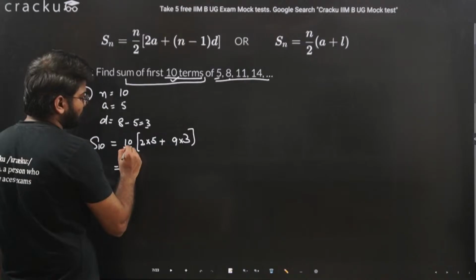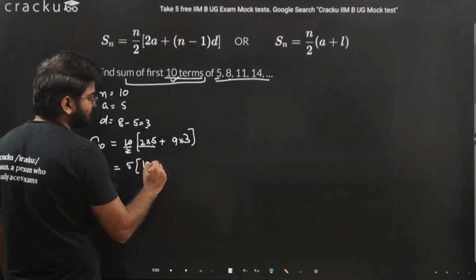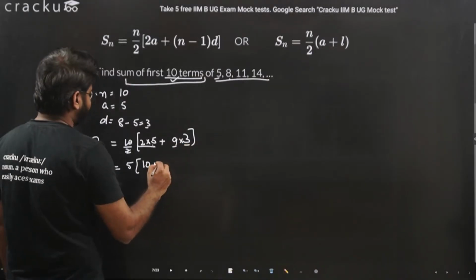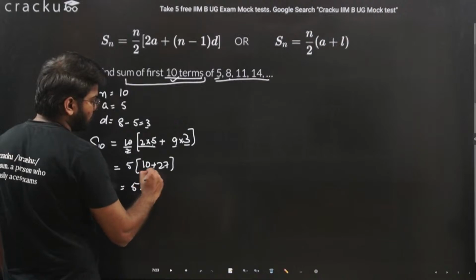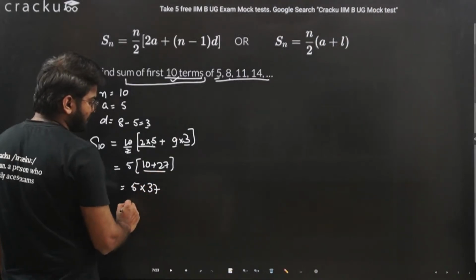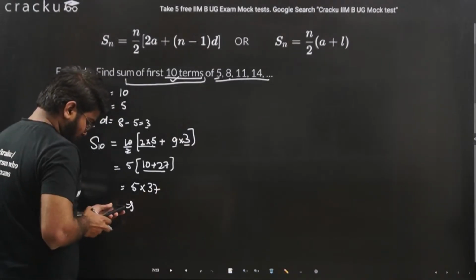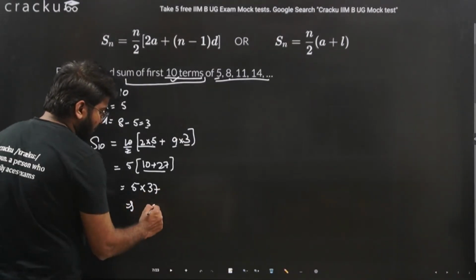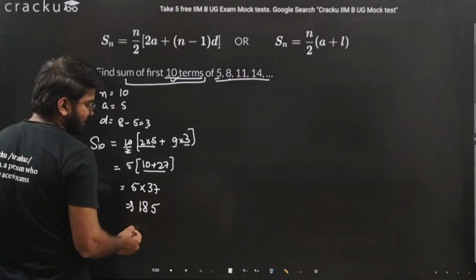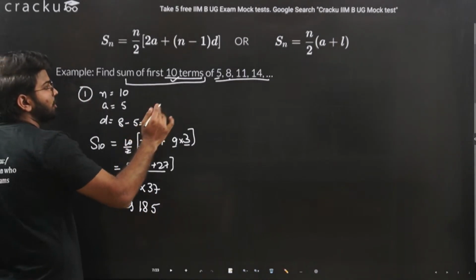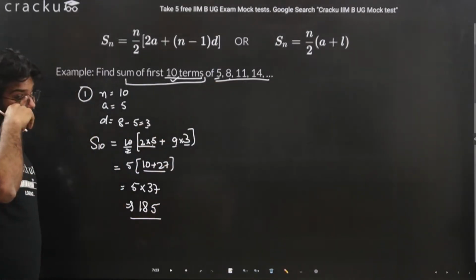If we cancel, this is 5 into 2 times 5, 10, plus 9 into 3, 27, or 5 into 37. If you calculate, this will be 185. So the sum of the first 10 terms of this sequence is equal to 185.